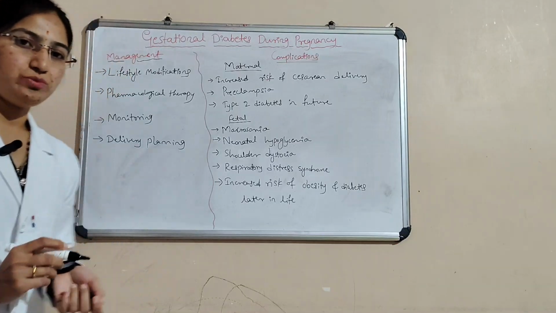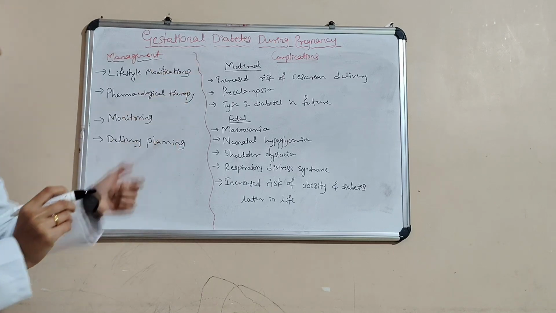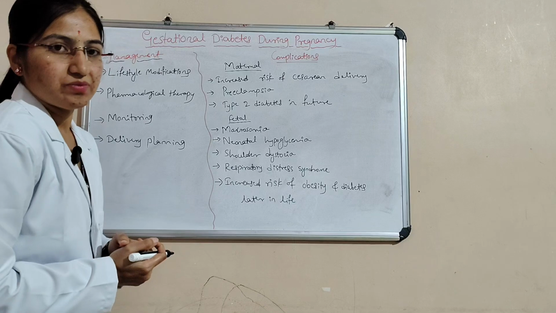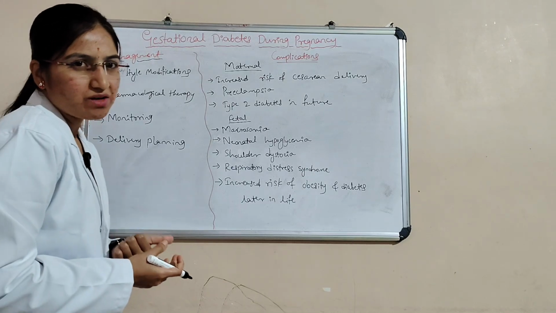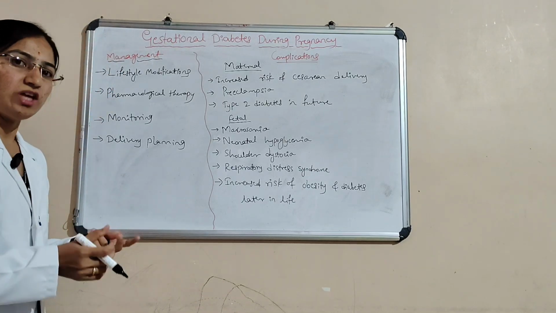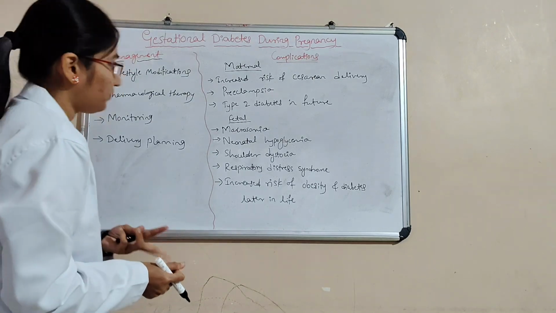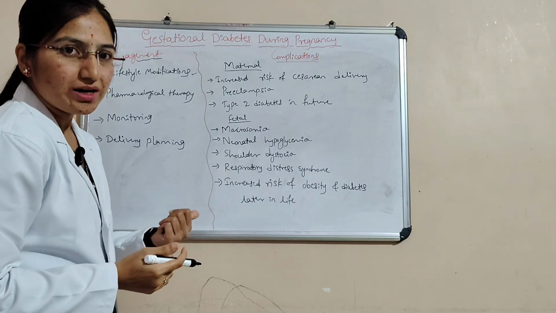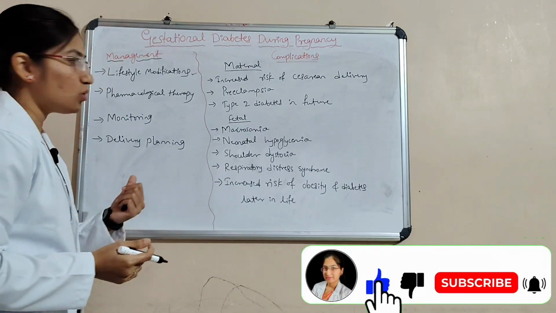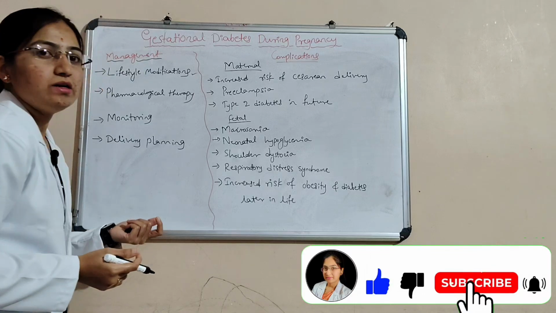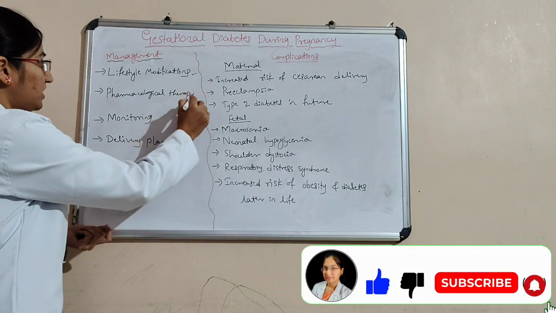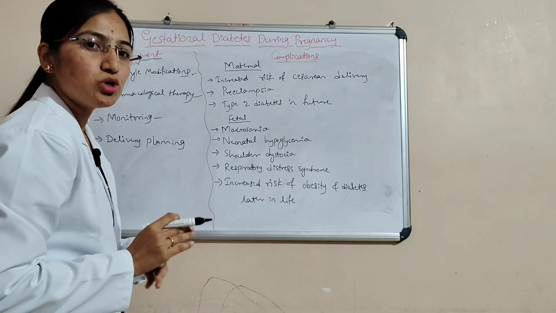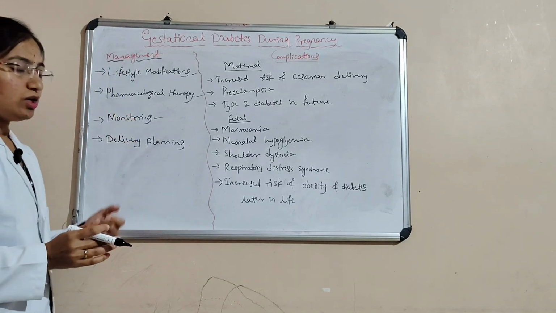Next we'll see the management of GDM. Here, first and foremost, is lifestyle modifications. That is medical nutritional therapy, regular exercise, and self-monitoring of blood glucose level. And then pharmacological therapy. That is insulin preferred, and then oral agents like metformin or glyburide in specific cases can be given. And then monitoring, here fasting and postprandial blood glucose levels can be monitored.